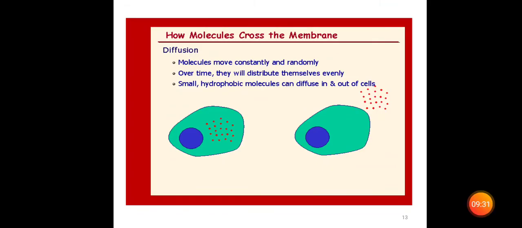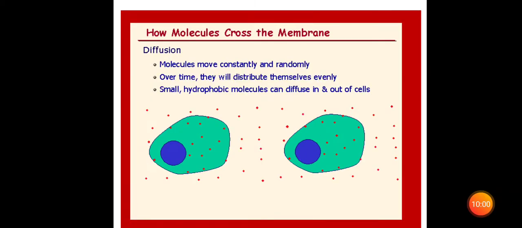They can move constantly as well as randomly. Over time they will distribute themselves evenly sometimes, and you can see small hydrophobic molecules can diffuse in and out of the cell. Hydrophobic molecules, as I told you again, are non-polar molecules. Very easily they can move from the membrane inside to outside, diffusing in and out of cells very easily, and you can see this in the picture I am showing you.